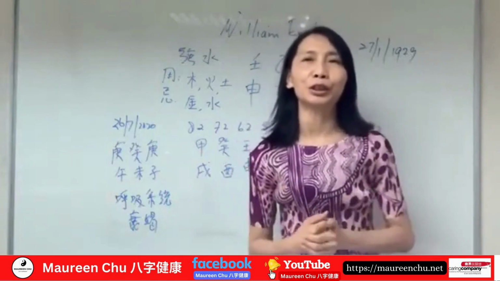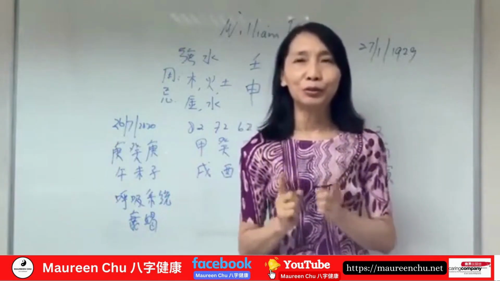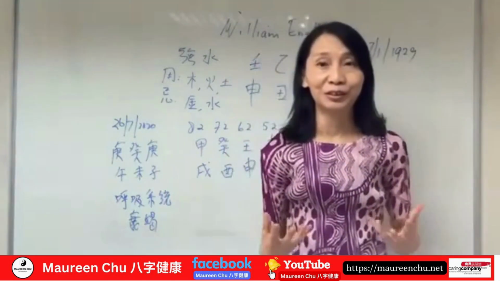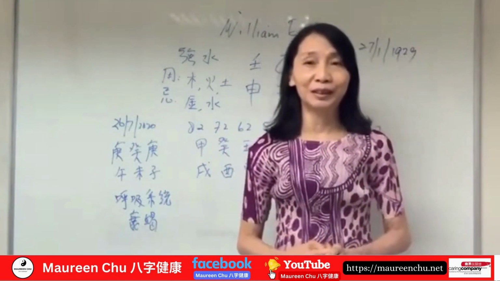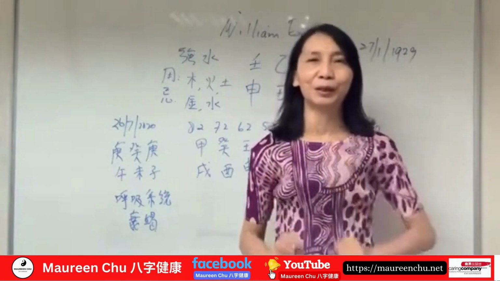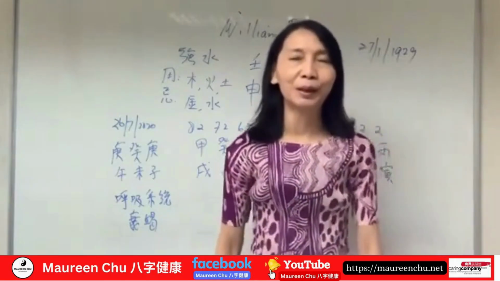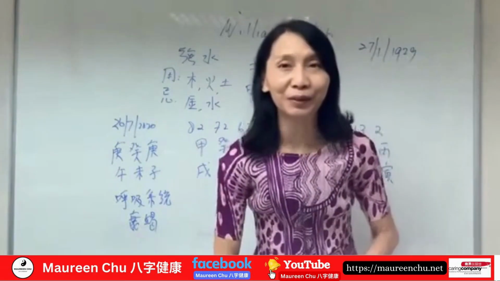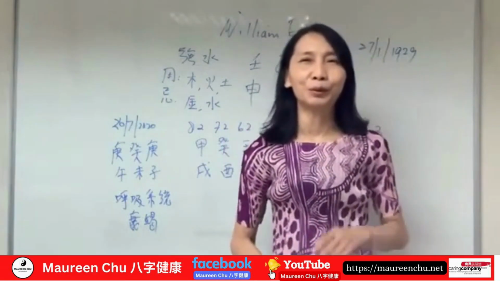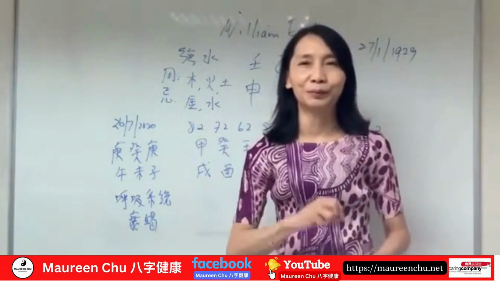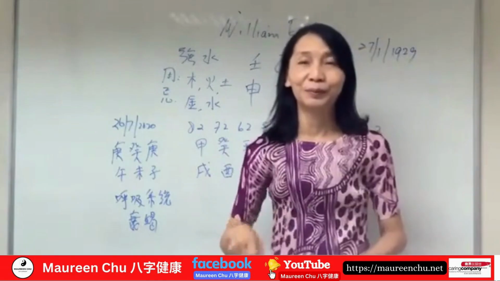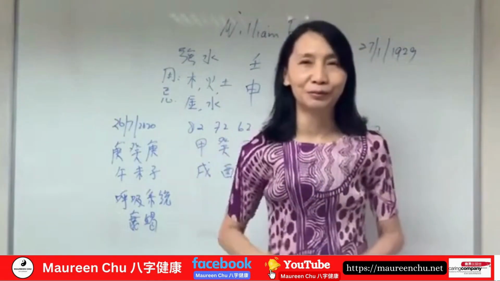Today, I'm going to share with you all an example about respiratory failure. When you hear about the respiratory system, you probably know it's related to the imbalance of the metal element in the five elements theory. So, who is it about? It's someone called William. Which William, you ask? William, the English one. We've all used his work before. When we use a computer, there's a computer mouse, right? He's the one who invented it.